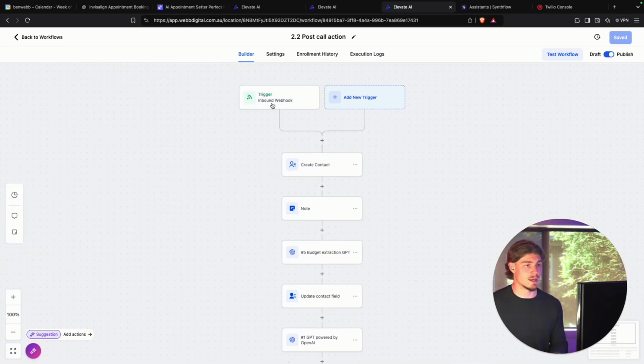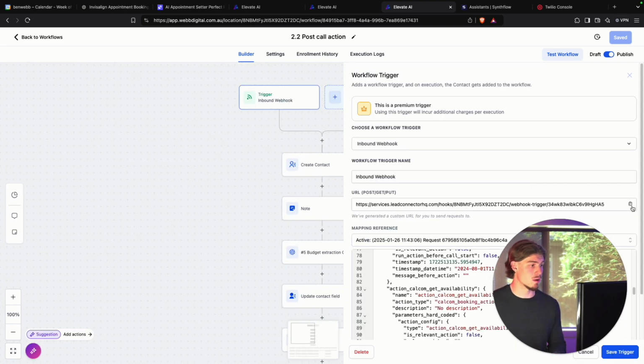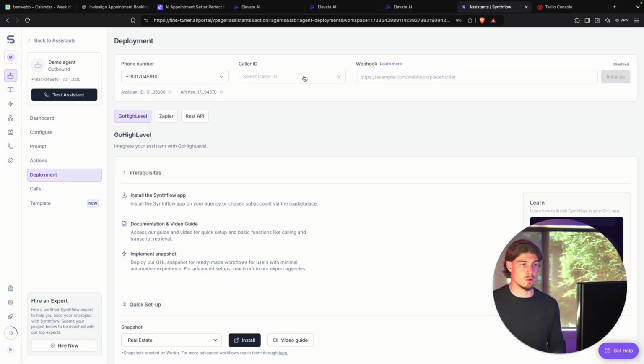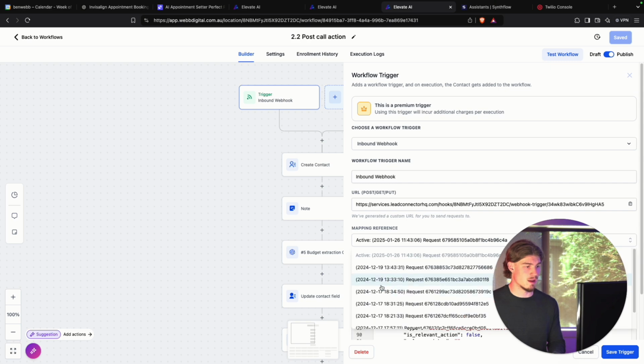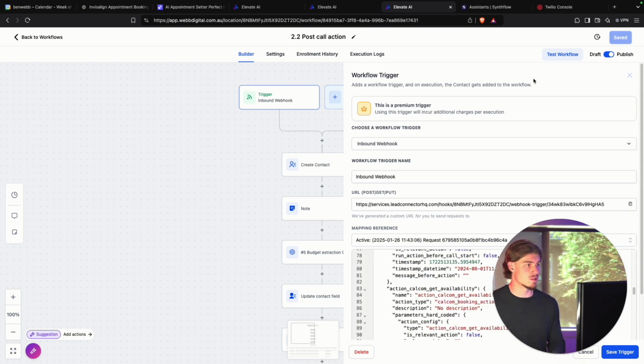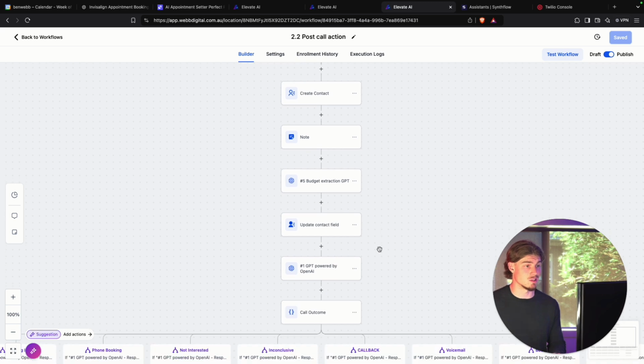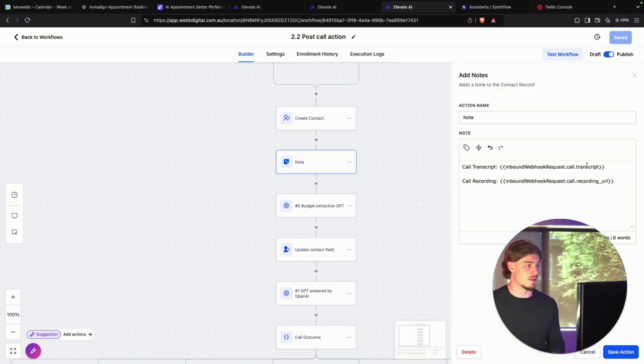Now, this workflow here is triggered by an inbound webhook, and you'll copy this webhook inside of, so you click deployment and then you put the webhook in here. Then once you initialize it, it'll send a test request through. So you see there's a bunch of test requests here. And what this workflow will basically do is, first, add the call transcript and the call recording to a note under this contact, so that your client who you're selling this AI solution to can, for whatever reason, listen to the call recording and read the call transcript if they want.